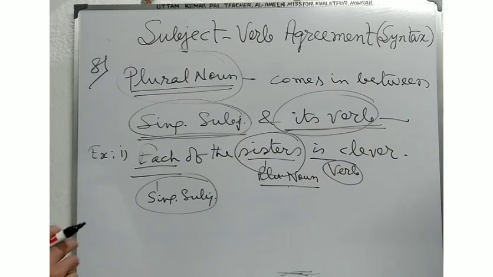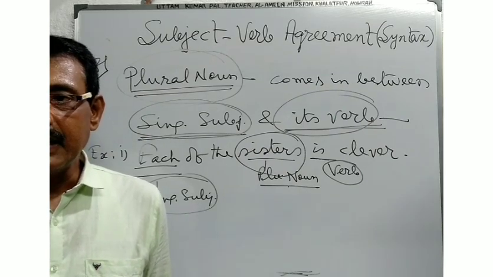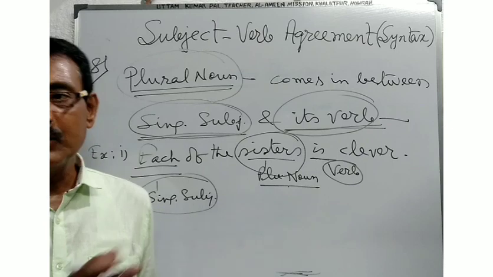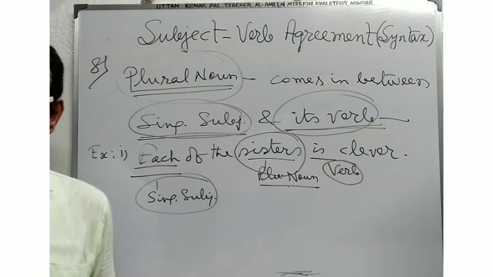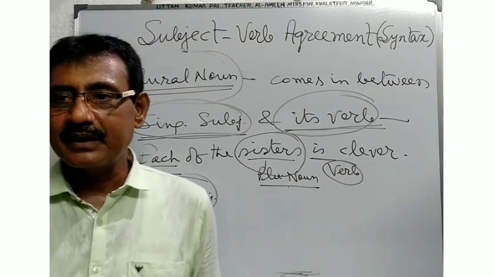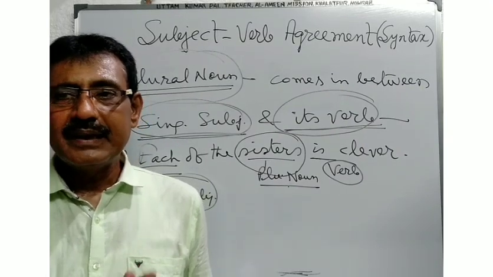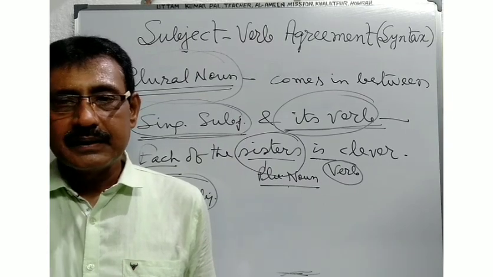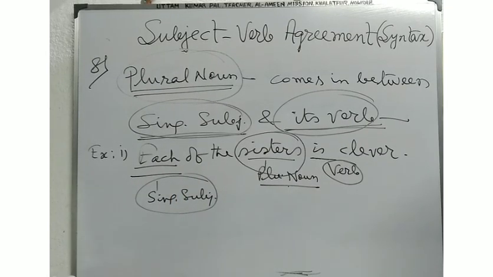So in my expression about the rule, when a plural noun comes in between a singular subject and its verb, the verb is often wrongly made to agree with the nearest plural noun instead of with the real subject. That is, real noun, real form, real subject. So in the example, if you follow that, you will make a clear idea. Here this is the first example. In this example, you have already made your idea clear.